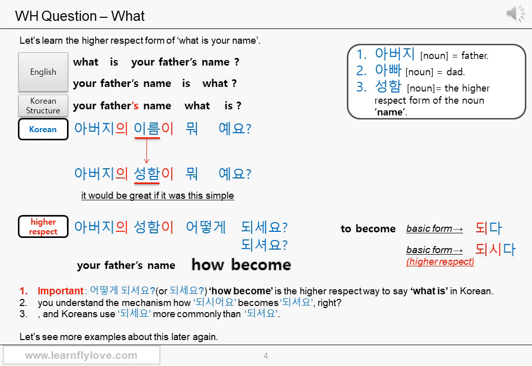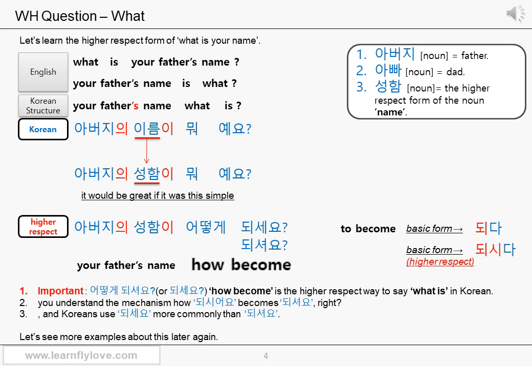Do you understand? Yes, you can use this whenever you want to sound more polite than just use 뭐예요. 어떻게 되셔요? Or 어떻게 되세요? You understand the mechanism how 되시어요 becomes 되셔요, right? And Koreans use 되세요 more commonly than 되셔요, okay?